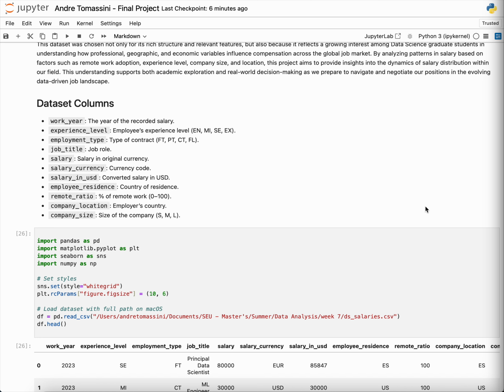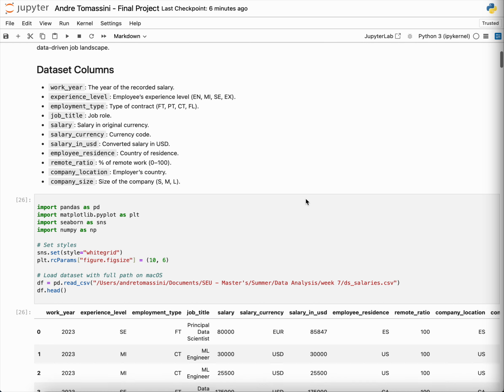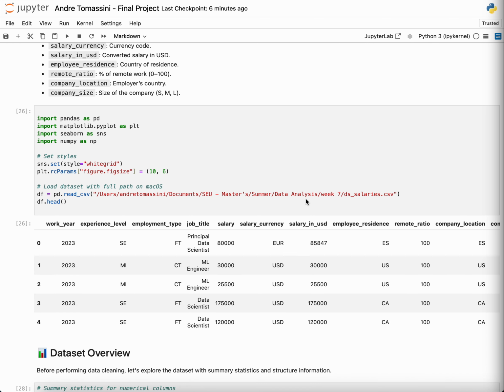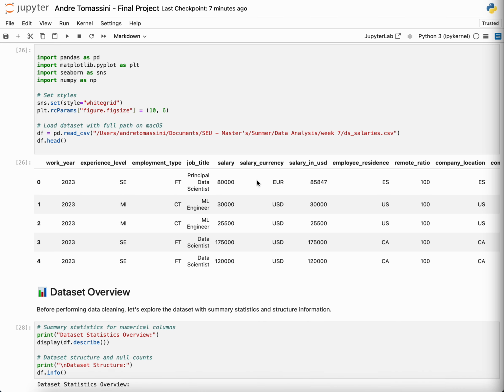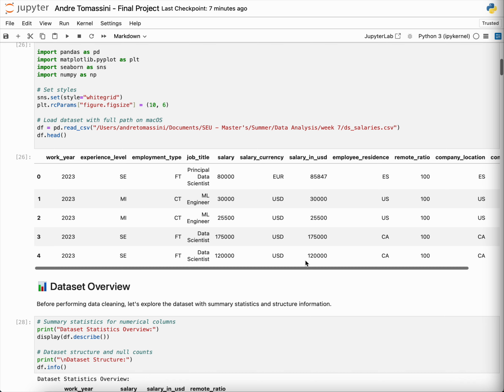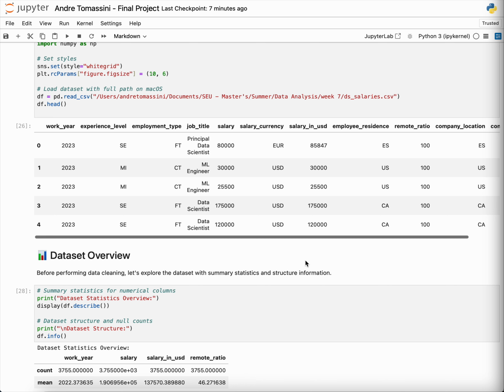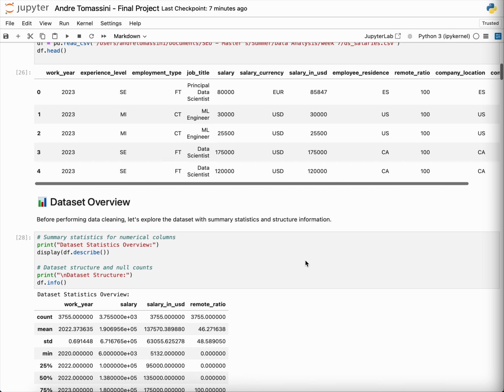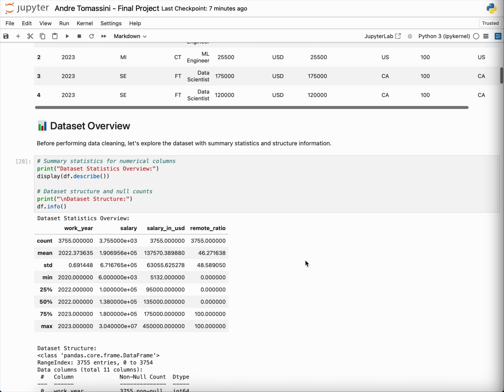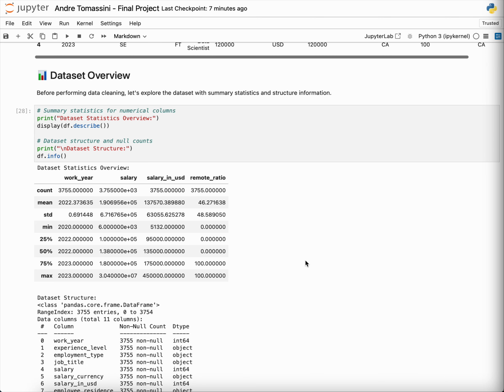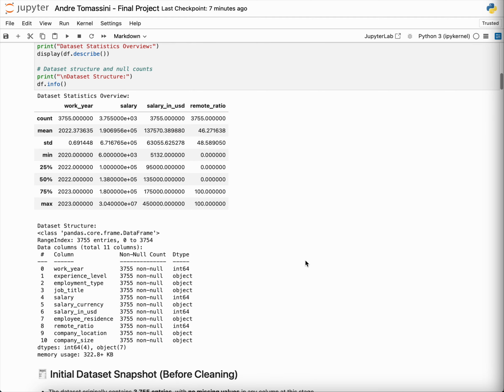Let's talk about the key findings. We walk through what is covered doing modeling and exploration. We import first, obviously, all the important libraries that we need for this data set. We set the style to make the visualization clear, and we load the data from the path on my own computer. We use head so we can see the first 5 rows and see what else is included in this data set. And after that we make a display, a describe, and info so you can see the basic information about the data set, as we show over here.